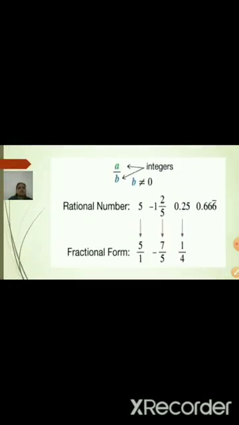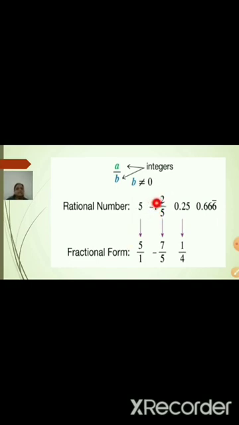Let us continue now with our definition of rational numbers with examples. As per the definition, we can write a rational number in the form p upon q or a upon b, where a and b are both integers and b is not equal to 0. That means the denominator is not 0. Now let us see the examples. The number 5 is nothing but, as a fraction, 5 upon 1. So it is a rational number.